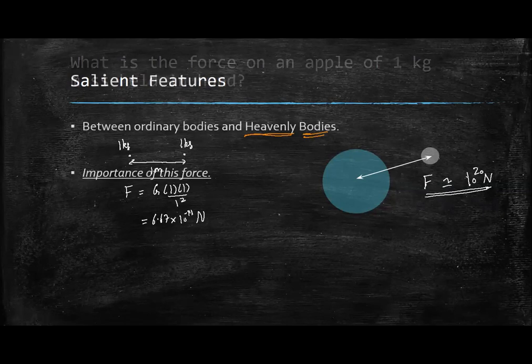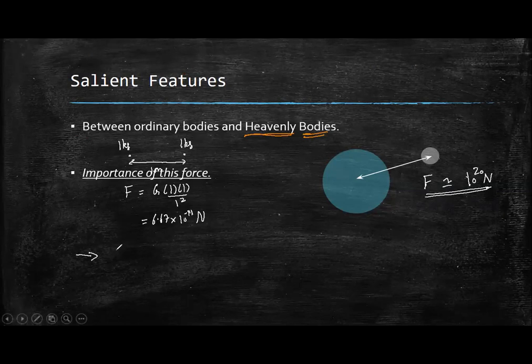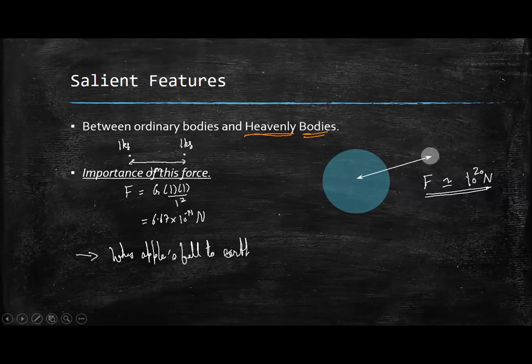And also the force is quite important because, as I told earlier, this explains why apples or any objects fall to Earth. And also it explains why the Moon goes around the Earth.